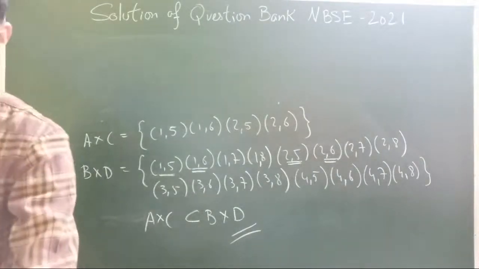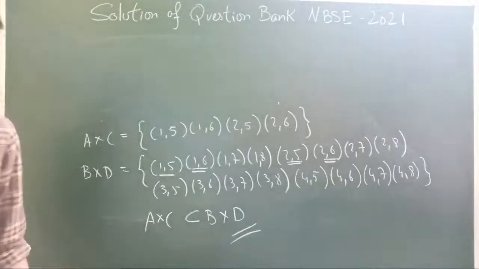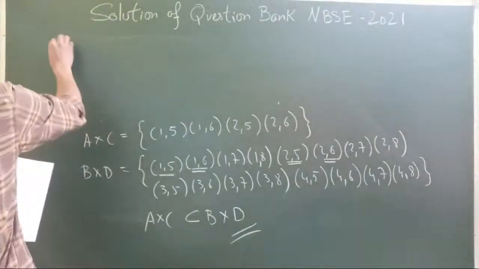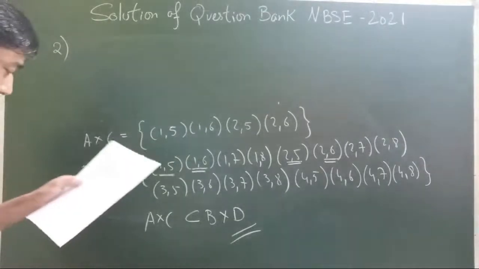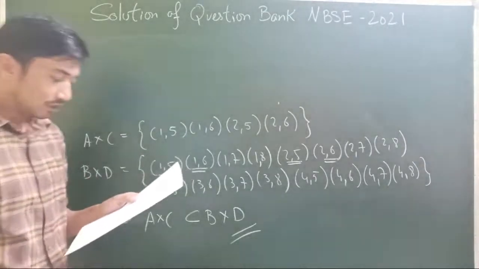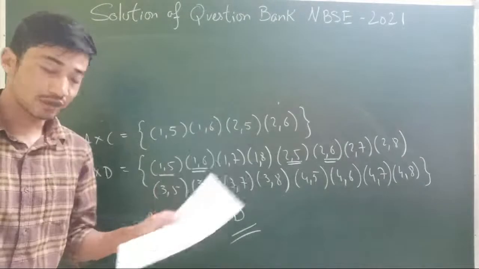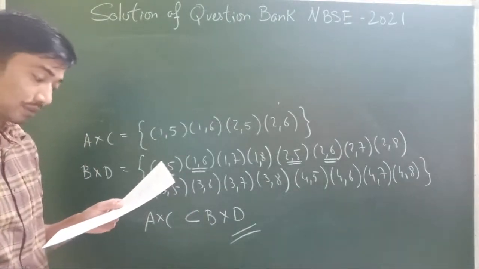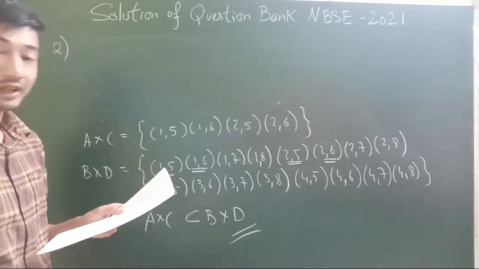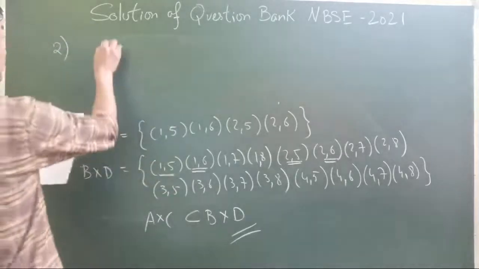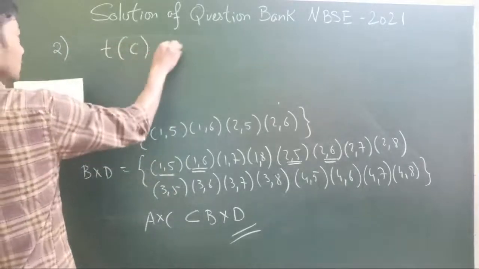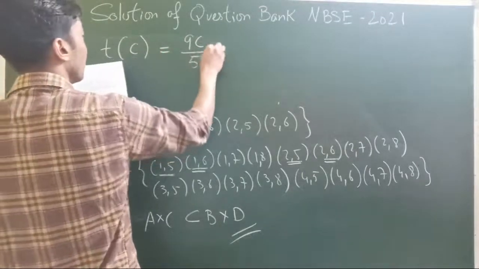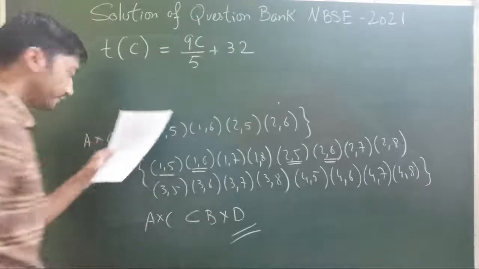Once you are done, you can get yourself ready with the second question. That is number 2. It says the function t which maps temperature in degrees Celsius into temperature in degrees Fahrenheit is defined by this function t(c) equal to 9c by 5 plus 32.